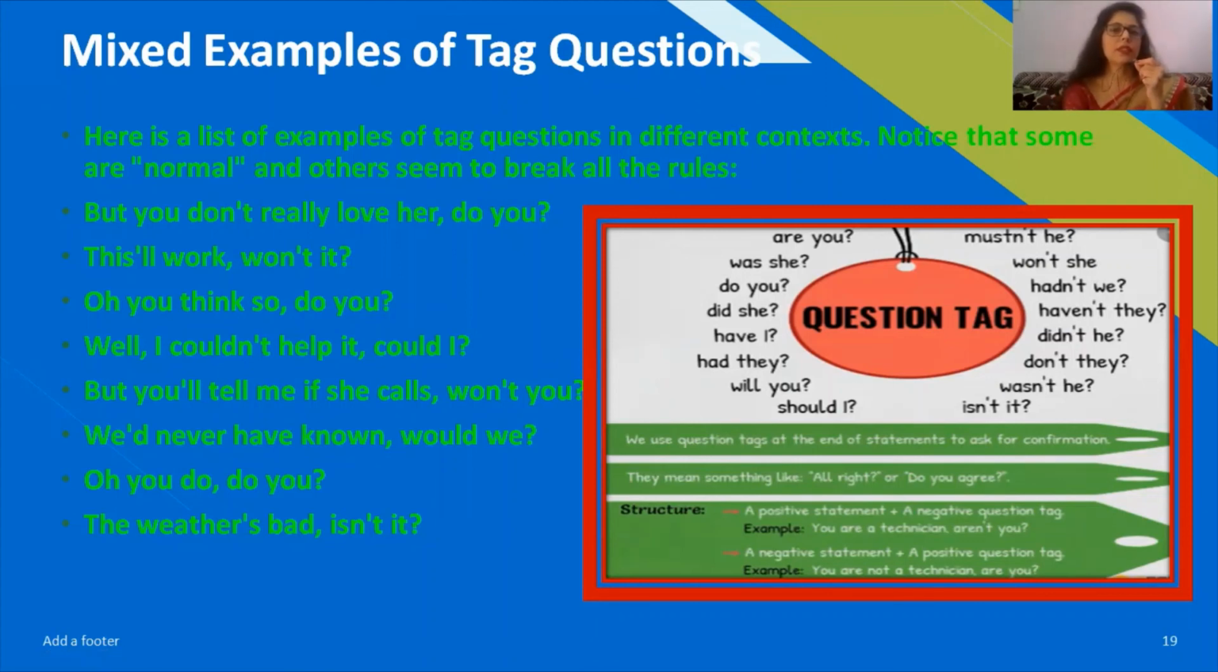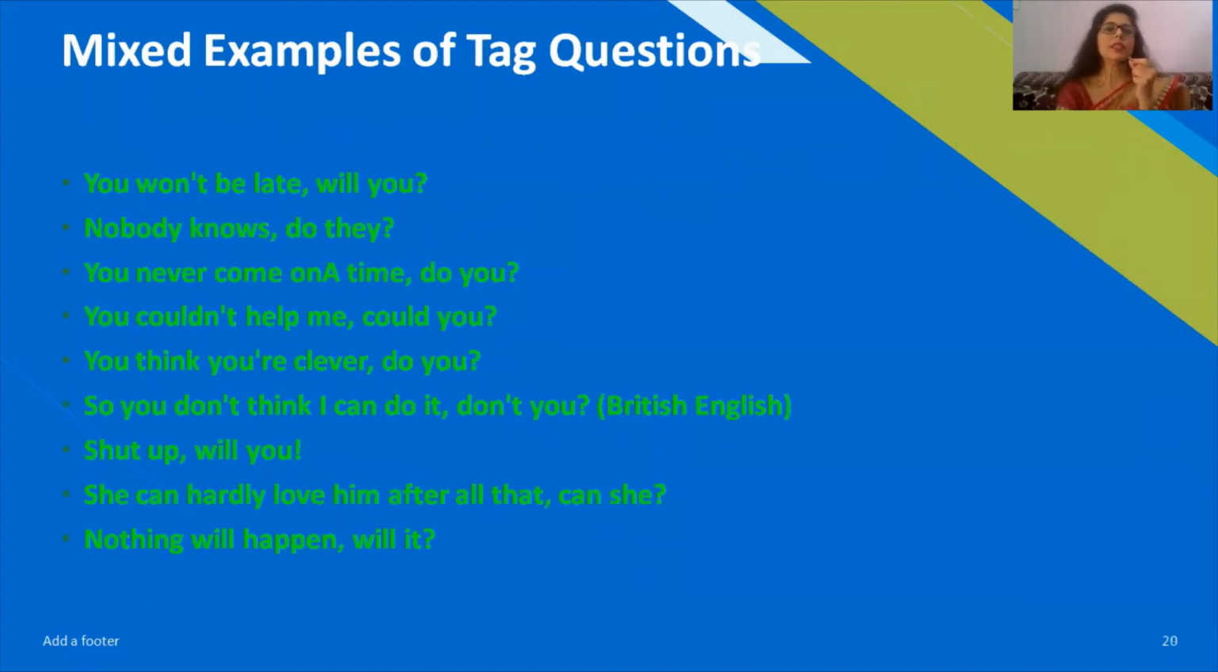We would never have known. If there is had, then we would have used had here. But in this sentence, we would never have known, have we? Oh, you do? Do you? The weather is bad, isn't it? So some are really simple, and you may see some are in the original form that we had already discussed. Some more examples also we may read so that it may become more clear for us.